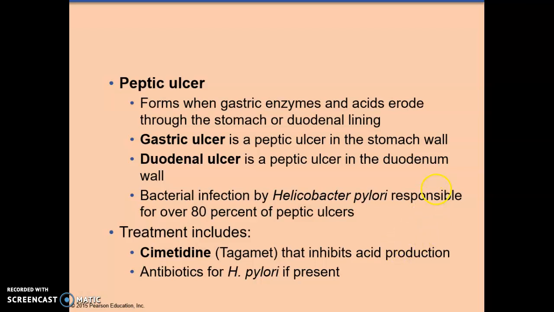So a gastric ulcer is a peptic ulcer in the stomach wall, and a duodenal ulcer is a peptic ulcer in the duodenal wall. A bacterial infection by Helicobacter pylori is responsible for over 80% of peptic ulcers. So when you have an ulcer, you need an antibiotic if H. pylori is present. It's a simple test.